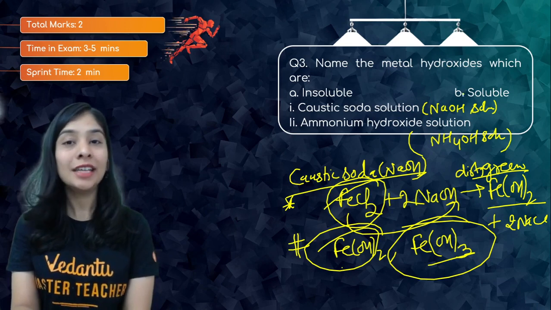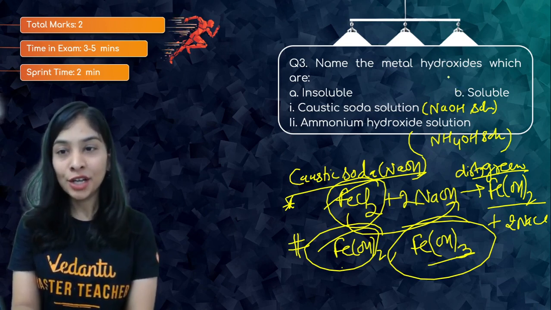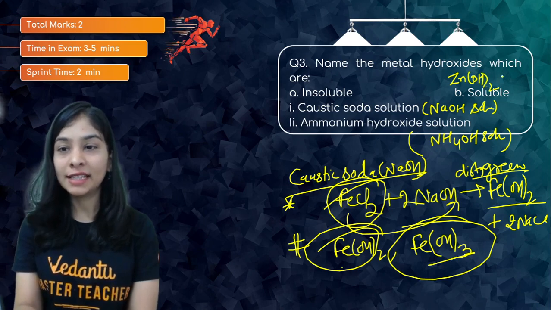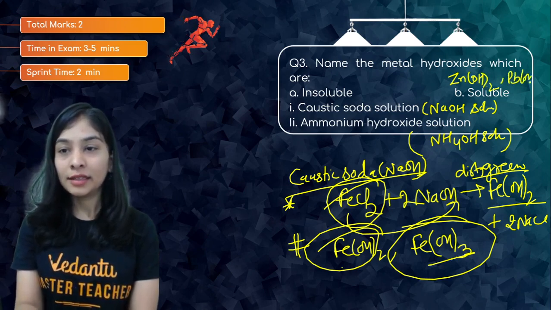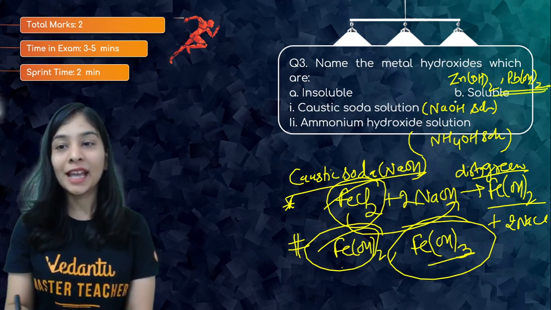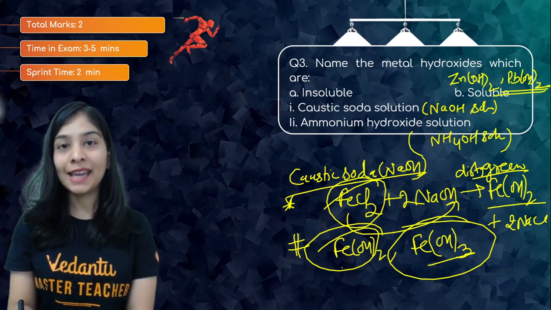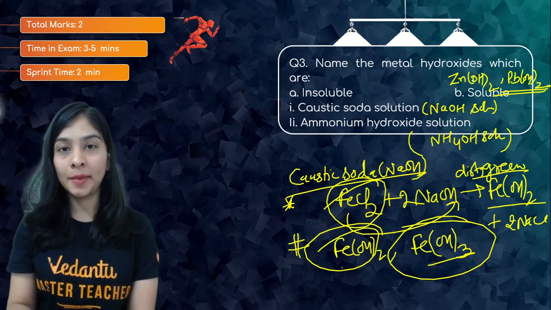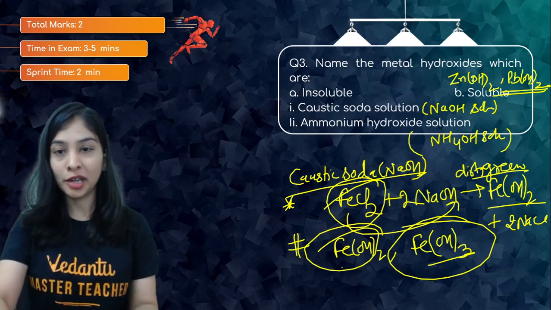in nature, but we need to tell only metal hydroxide. So you can take the example of zinc hydroxide or lead hydroxide. They can be soluble in my alkali because of their amphoteric behavior. They can also behave as an acid. So they can be soluble in the bases, a strong alkali that I'm talking about.